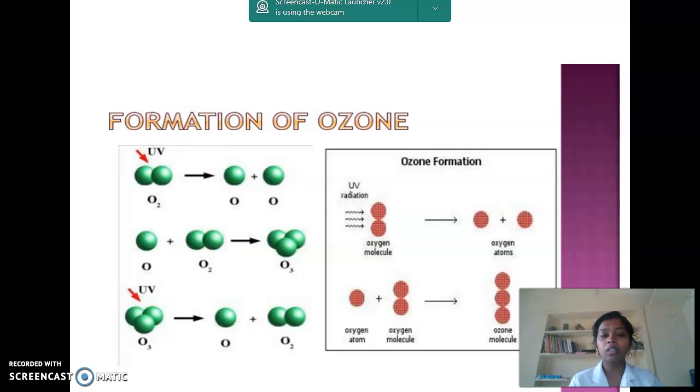When an O2 molecule reacts in the presence of UV rays, it forms oxygen atoms, and these oxygen atoms again react with O2 to form O3. So, when UV radiation falls on an oxygen molecule, oxygen atoms are formed, and these oxygen atoms react again with an oxygen molecule to form an ozone molecule.